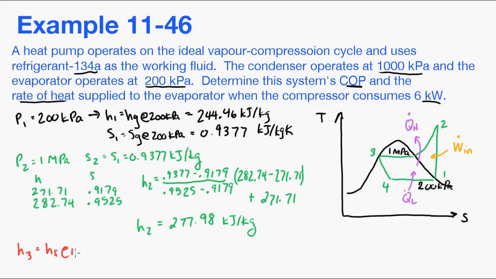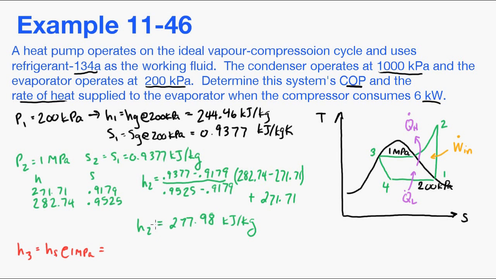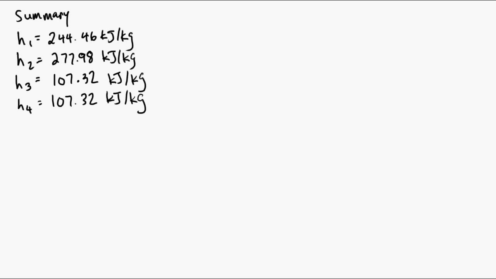h3, if we look at our graph, is a saturated liquid, so we can look that up at the pressure, 100 kPa. hf is 107.32. So we'll write that down in our solution. And we treat 3 to 4 as a throttling process with constant enthalpy. So enthalpy at state 4 is equal to the enthalpy at state 3. So in summary, here are our four enthalpy values for the cycle.